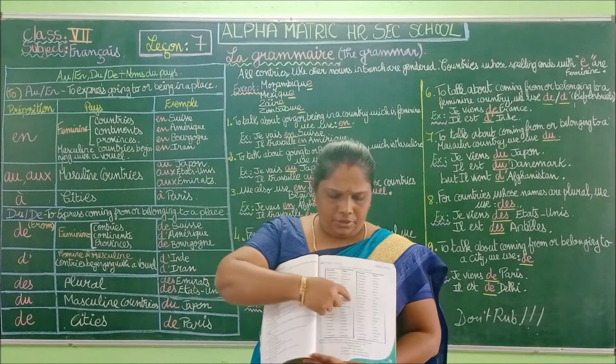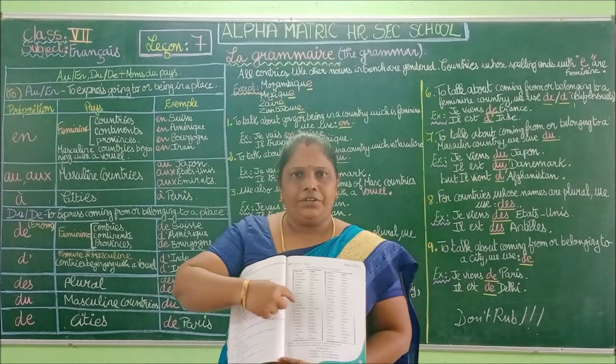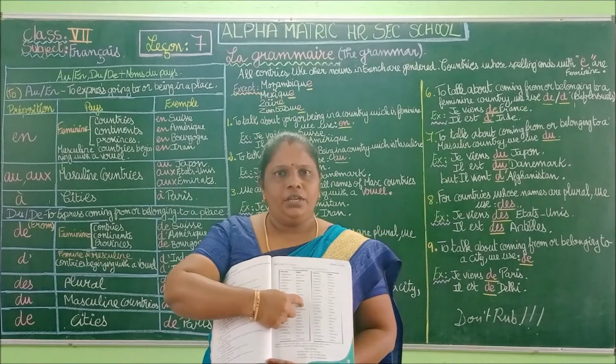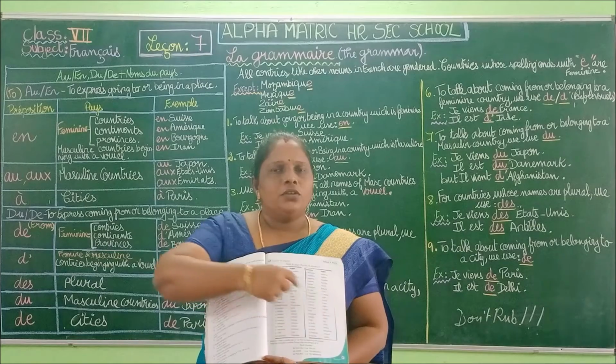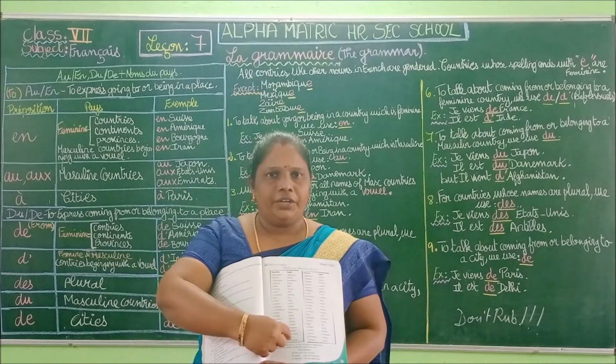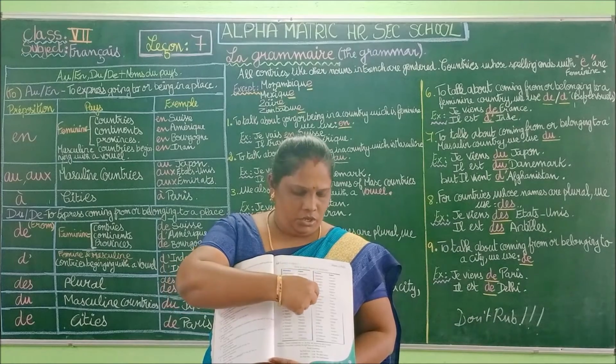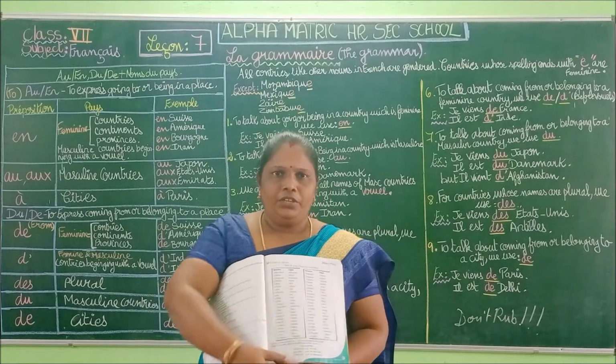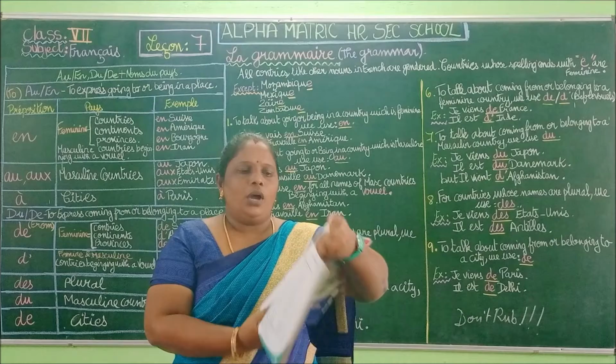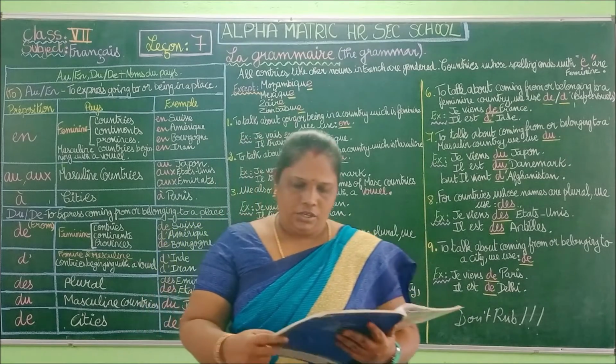And you have the name in English, the country names in English given on the right side. So you have to learn all the country names in French, then in English, then here also in French, here in English. You have to learn this.